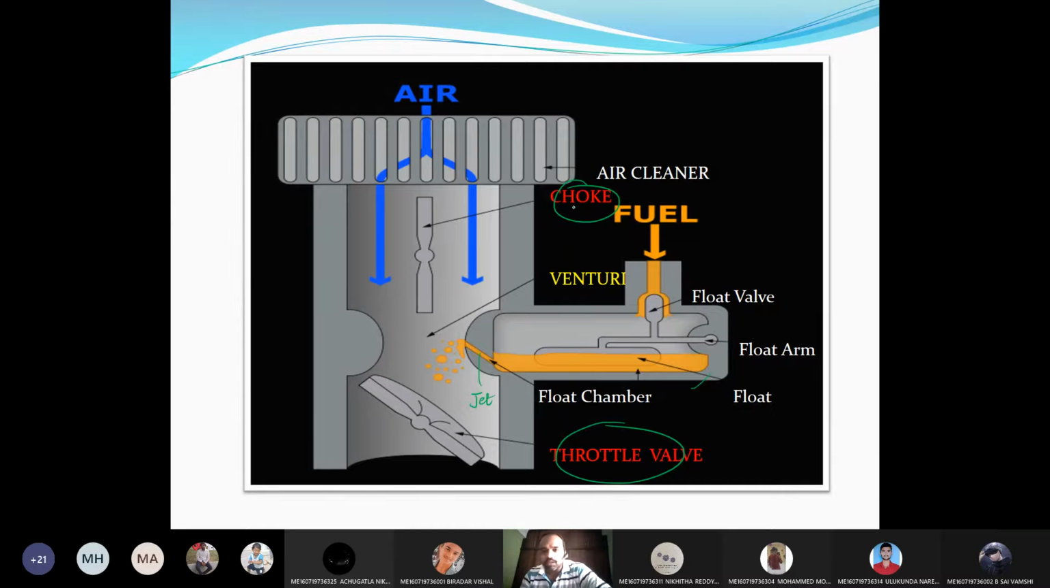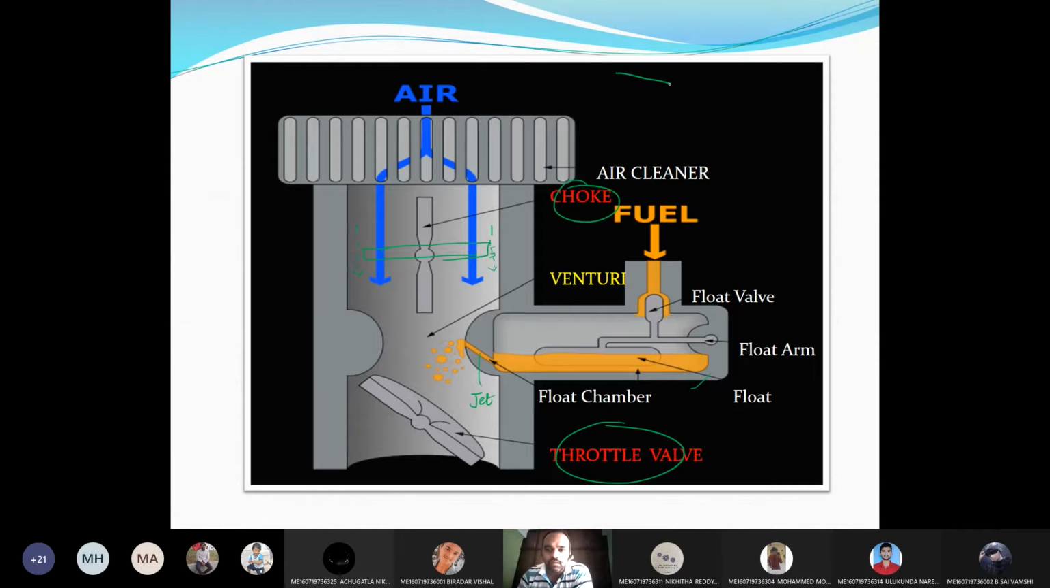The moment you operate the choke by engaging the lever, it will become horizontal. Therefore, only a small amount of space is available for the air to enter, like this. Very small area is available for the air, which means there will be restriction. So when less air is admitted, in order to balance the air fuel ratio, more amount of fuel will be admitted. So it works basically on a venturi.